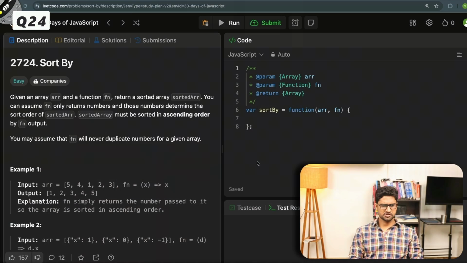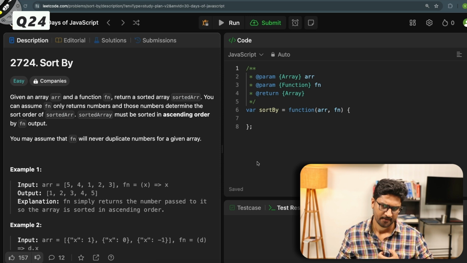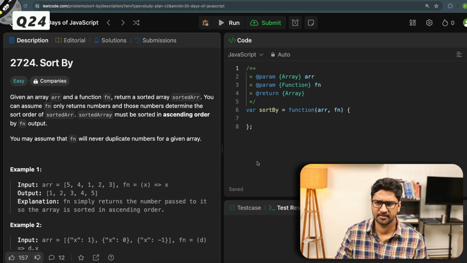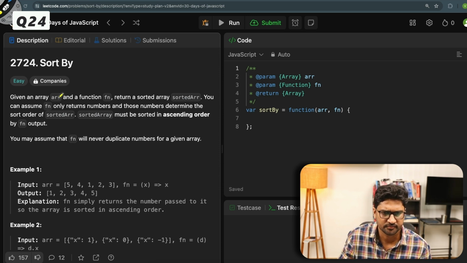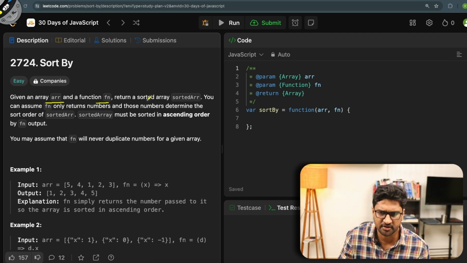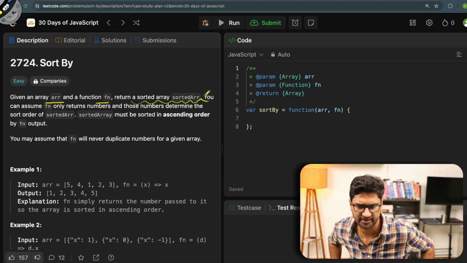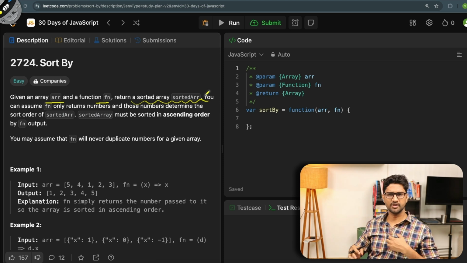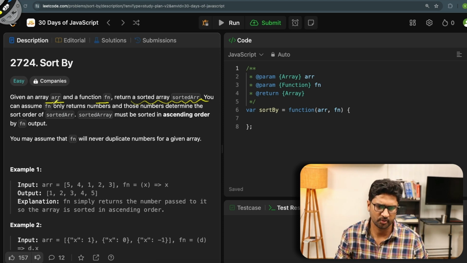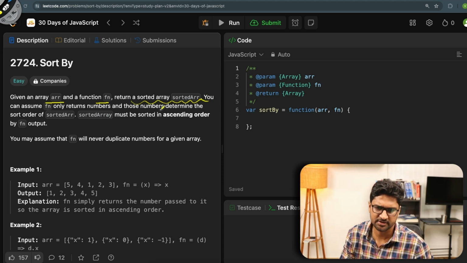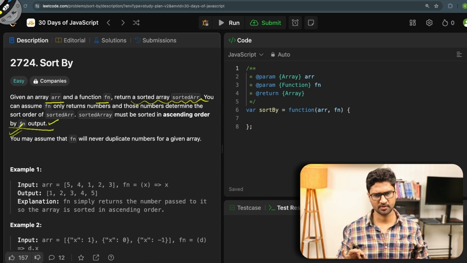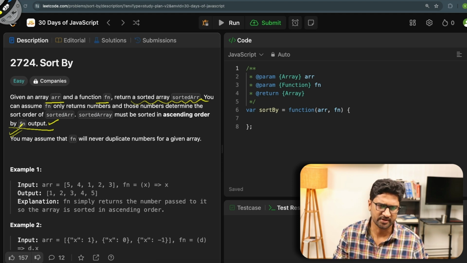Let's solve another problem which is called sortBy. Given an array and a function fn, return a sorted array. I'm not changing the existing array, I'm just transforming it into the form of a sorted array. You can assume fn only returns numbers, and those numbers determine the sort order. The sorted array must be sorted in ascending order of fn output. Fair enough. Let's understand with the help of examples.